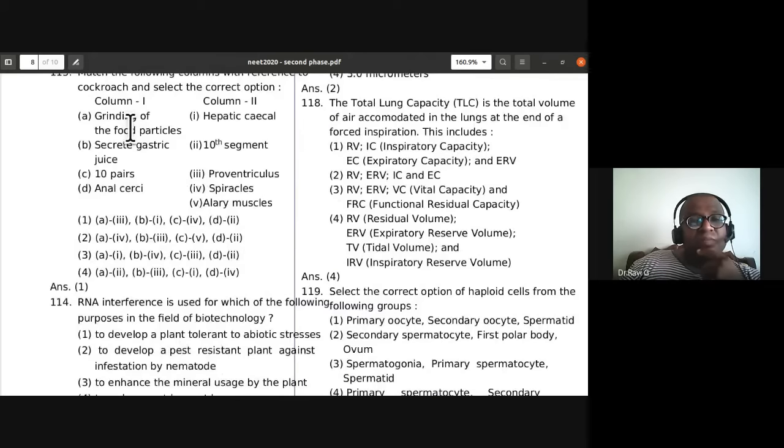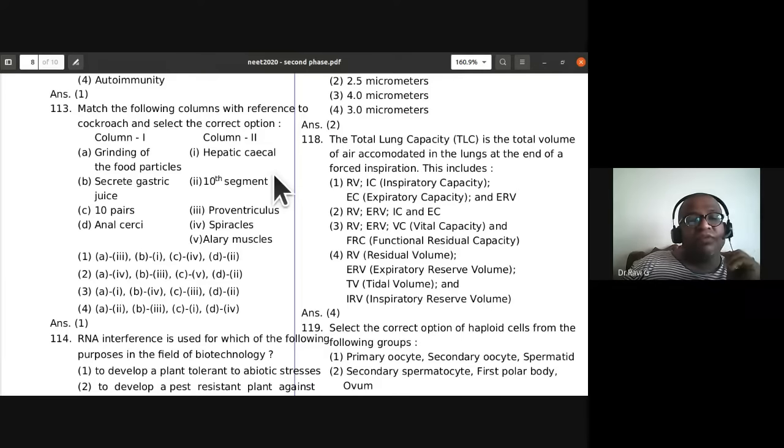So grinding of the food particles takes place in the proventriculus. Secrete gastric juice, it is taking place in hepatic ceca. 10 pairs of spiracles. Anal cerci is on the 10th segment. So 10 pairs of spiracles, anal cerci on the 10th segment, secrete gastric juice in hepatic ceca, grinding of the food particles in the proventriculus. So this is in case of cockroach. They have asked it. You have to match them.